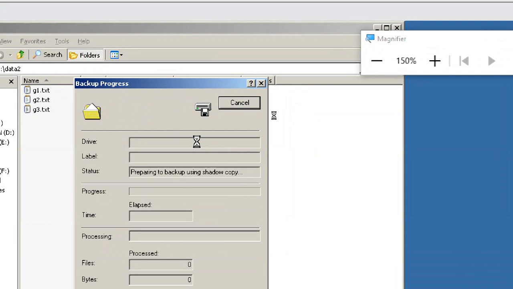What is a differential backup? It backs up only those files that have the archive attribute, and it does not mark them as backed up. It means it won't remove the archive attribute.